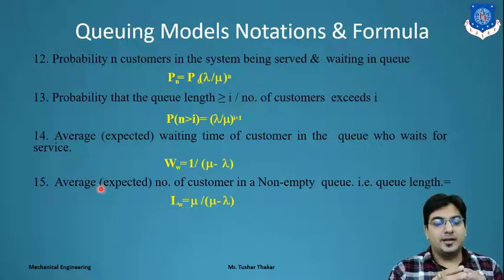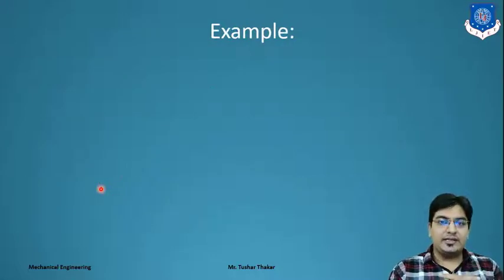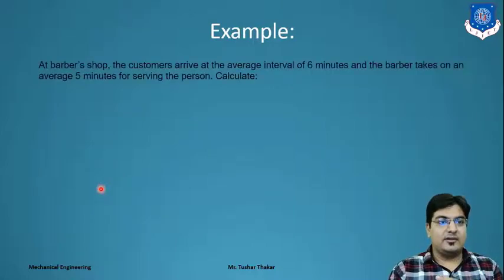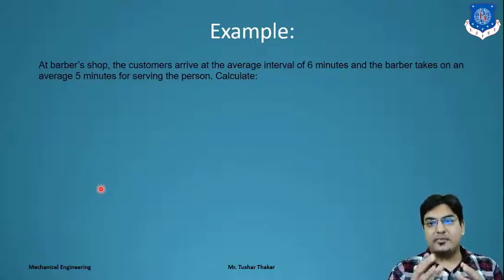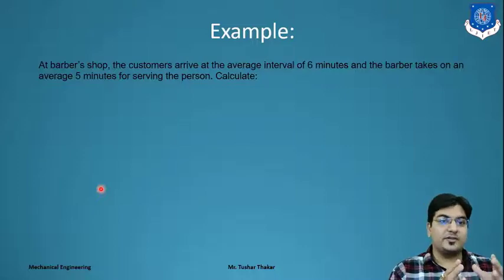For different conditions, we have taken one example for a detailed explanation of the queuing model. So here one example is given. A barber shop. At the barber shop, customers arrive at an average interval of 6 minutes, means customers come every 6 minutes, and the barber takes on average 5 minutes for serving the people.